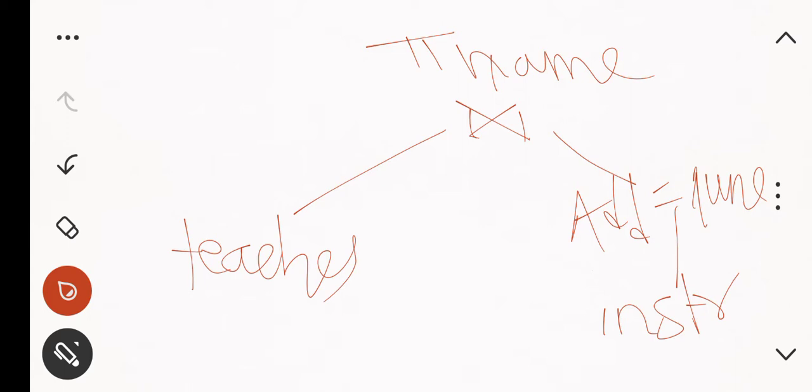Getting? So in this way your expression tree looks like this. I have the teachers relation and the instructor relation. From instructor I am going to select the address, and that address is nothing but Pune, right? Then I am going to join them using the join operation, and from there I am going to project the name of the instructor, right? So in this way it works.